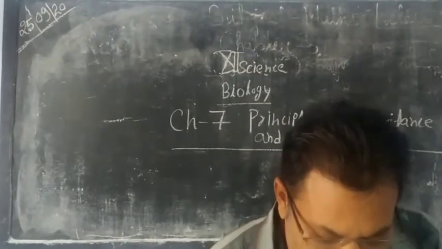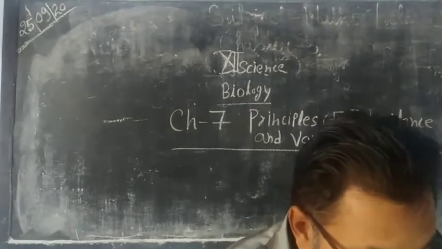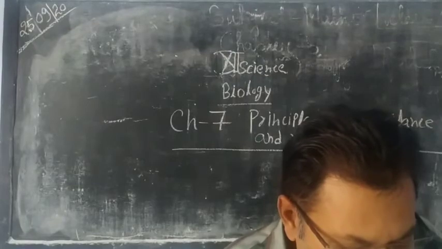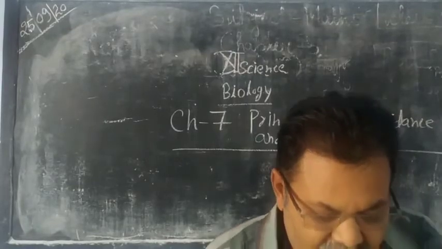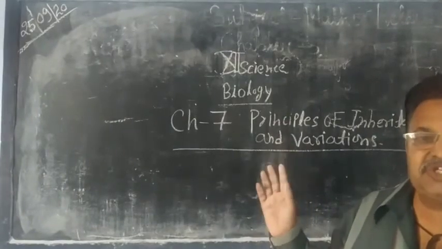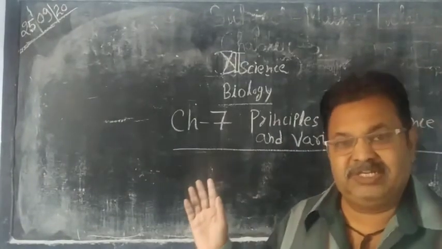The next topic is heredity and variation in sexual organisms.